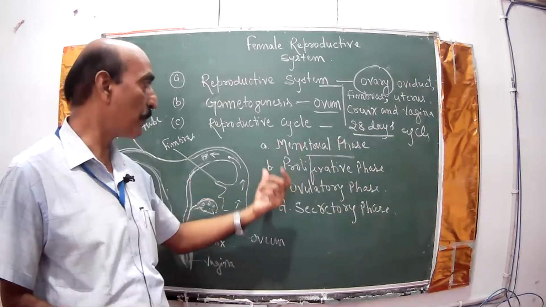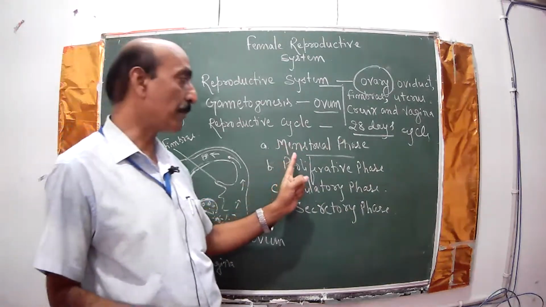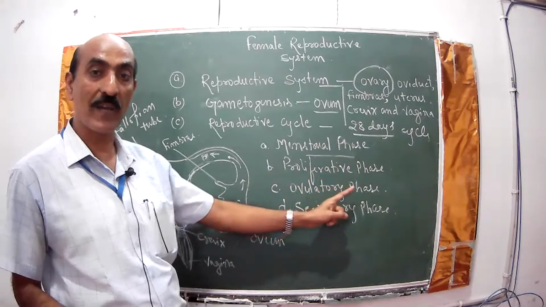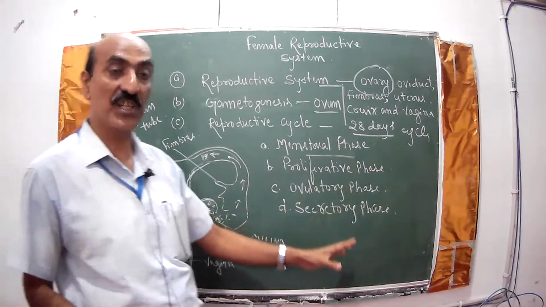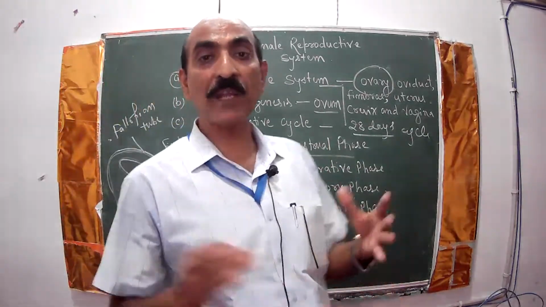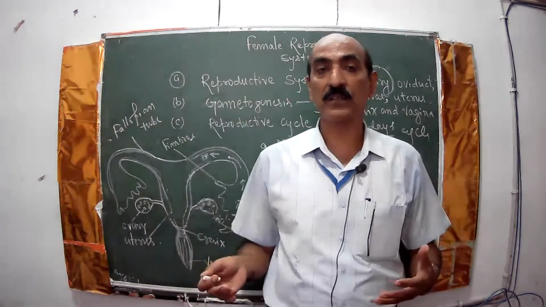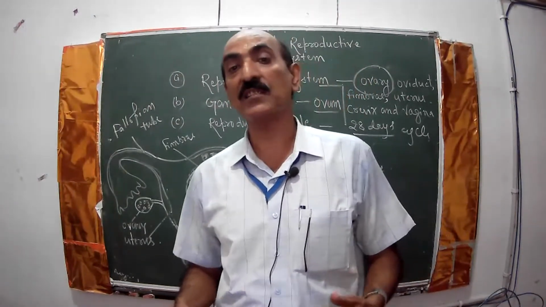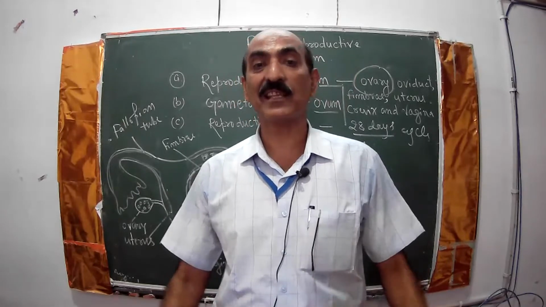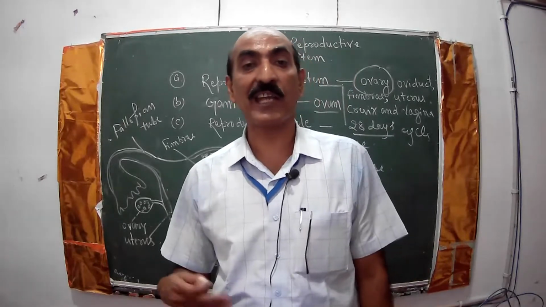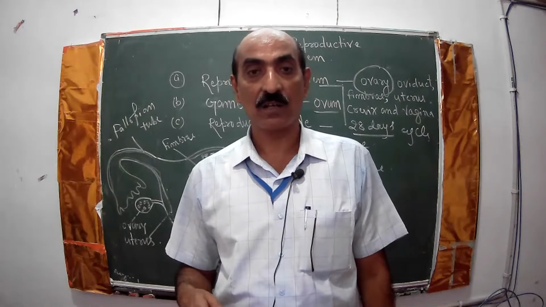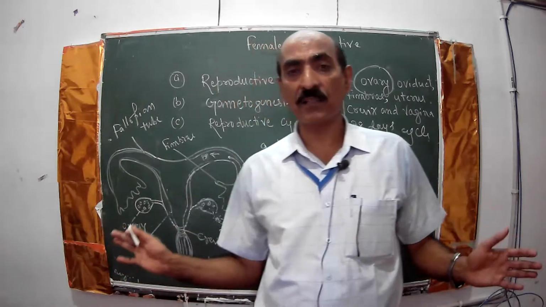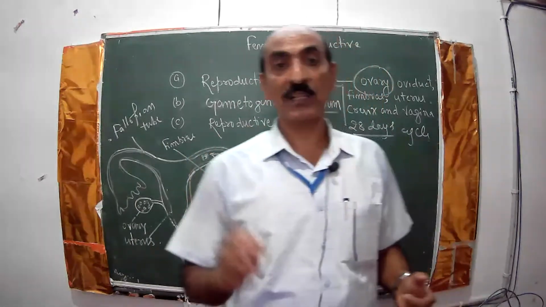So the reproductive cycle in the female is completed in 4 phases: the menstrual phase, proliferative phase, ovulatory phase, and secretory phase. The period in which the child grows in the female's uterus is called the gestation period, and that is about 280 days in total. Okay, so this was about the female reproductive system.